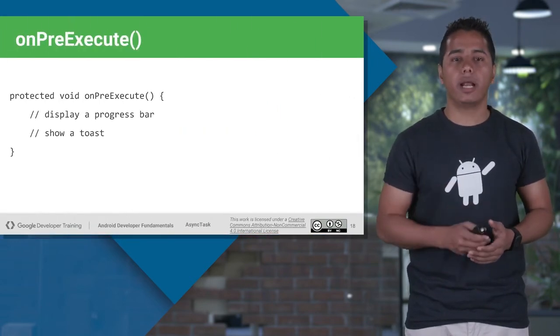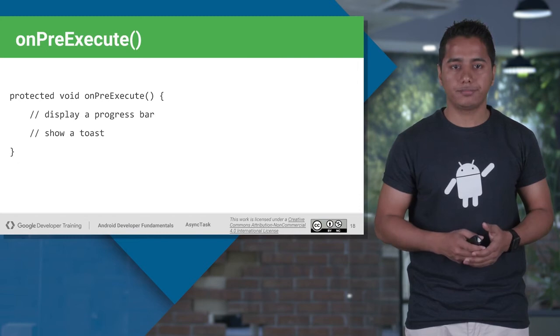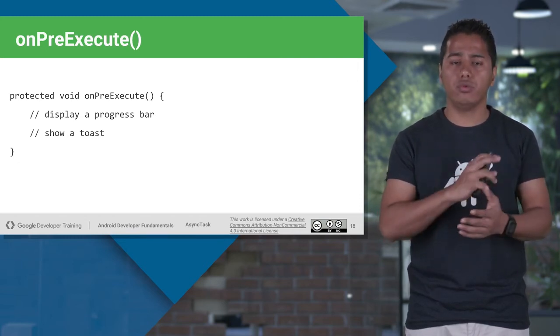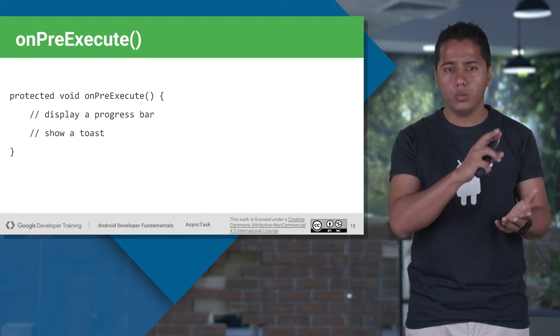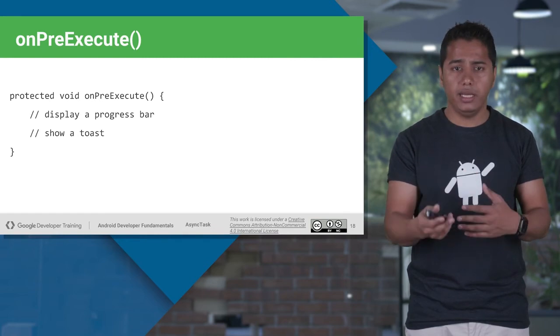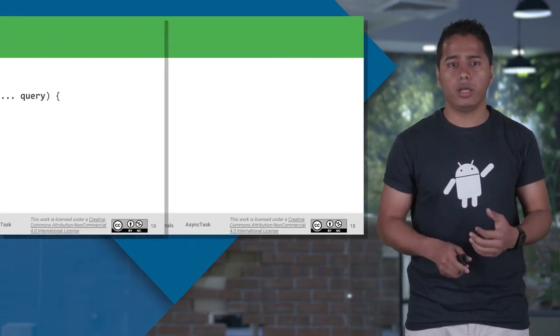So this is how you override the onPreExecute method. It's just protected void onPreExecute, and if you want to show, let's say, a progress bar, you will put the code of the progress dialog bar. If you want to put a toast or any other UI operation, you can put it here.